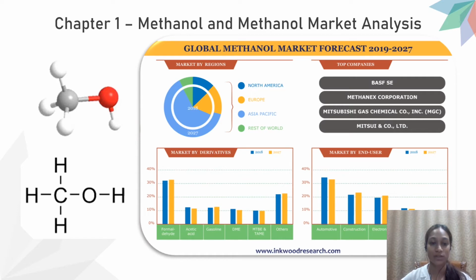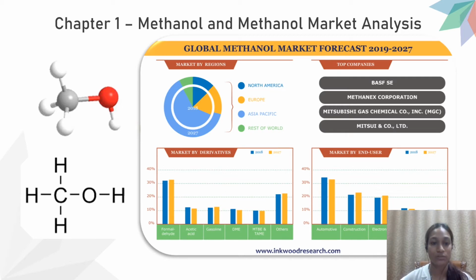Moving on to the methanol market analysis. Methanol applications cover a vast sector and industry but can be generally divided into two groups, which are chemical and fuel transportation sector. Being the most dominant regional market for methanol, Asia Pacific is the largest producer and consumer of this product, with more than half of global production and about 65% of world demand, followed by Middle East and Africa. In terms of production, the global market for methanol is segmented into three derivatives of methanol, which are acetic acid, formaldehyde, and dimethyl ether.